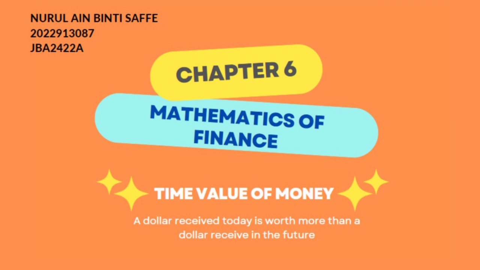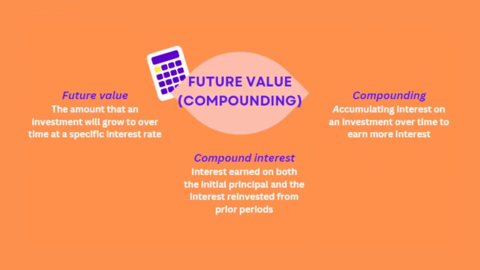So today, I will be presenting on chapter 6, which is the mathematics of finance. The time value of money refers to the amount of money an investment will grow to over some period of time at some given interest rate. The first type of time value of money is future value or compounding. Future value is the amount that an investment will grow to over time at a specific interest rate. Compounding, or accumulating, refers to earning interest on an investment over time to earn more interest. Compound interest is the interest earned on both the initial principal and the interest reinvested from prior periods.